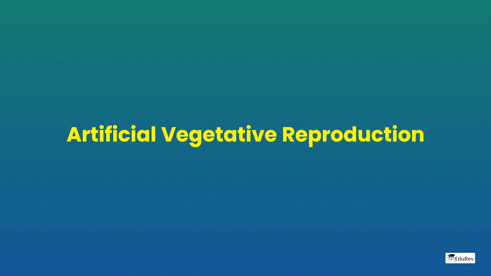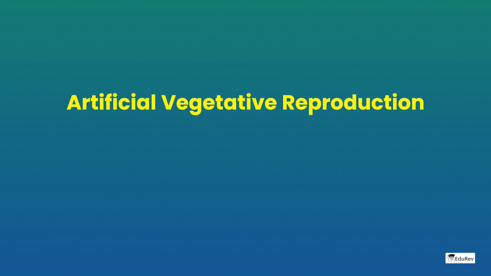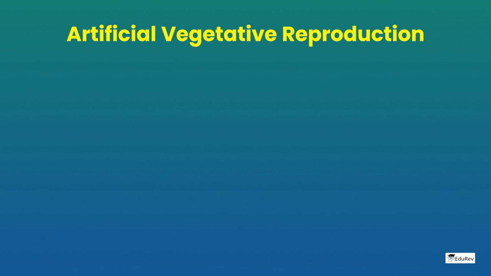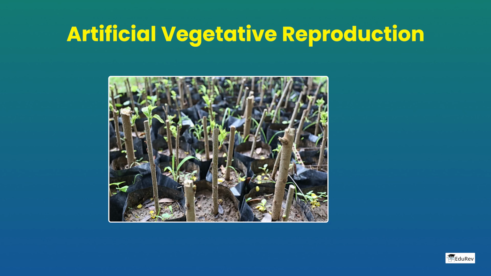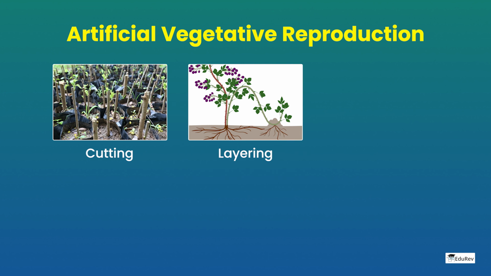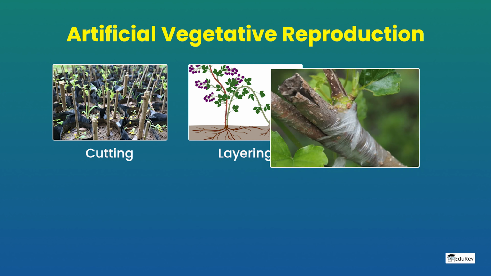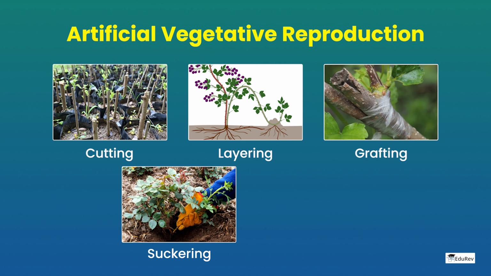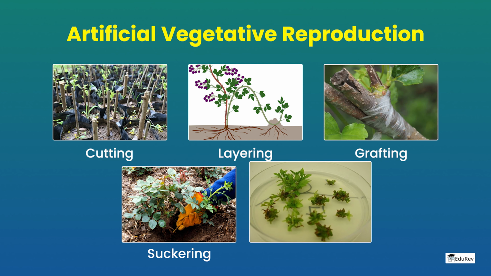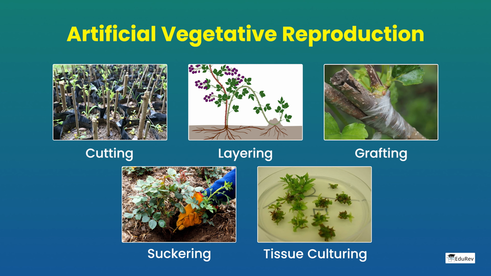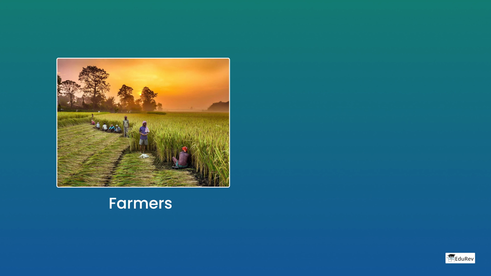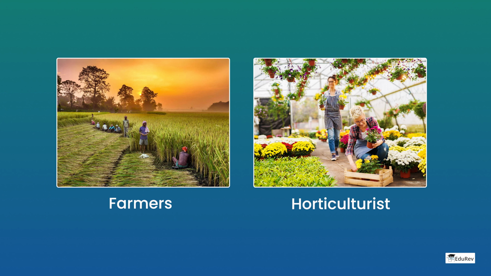Artificial vegetative reproduction. It is a type of plant reproduction that involves human intervention. The most common types of artificial vegetative reproduction techniques include cutting, layering, grafting, suckering, and tissue culturing. These methods are employed by many farmers and horticulturists to produce healthier crops with more desirable qualities.